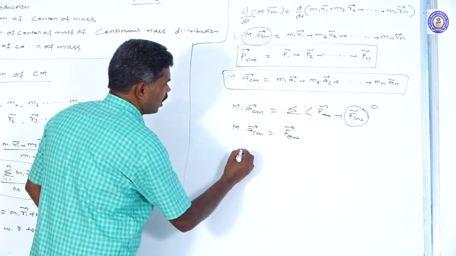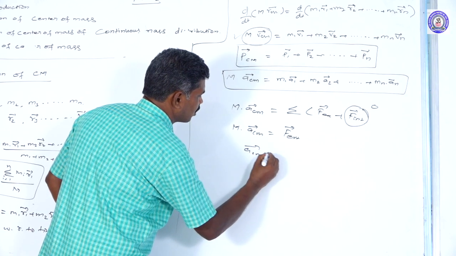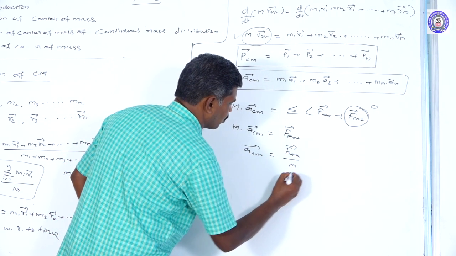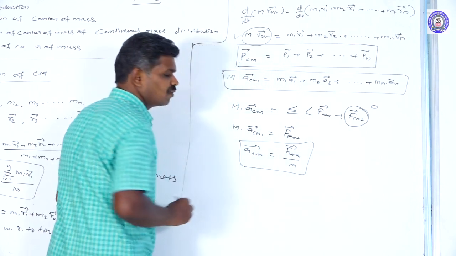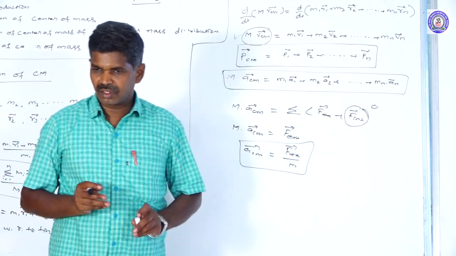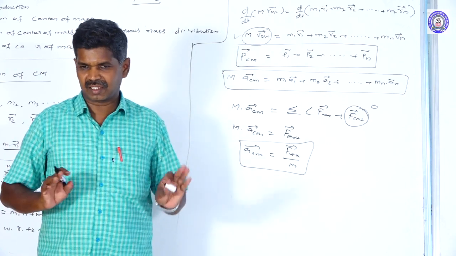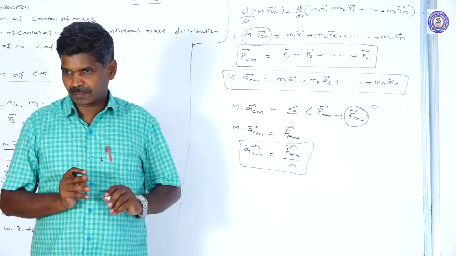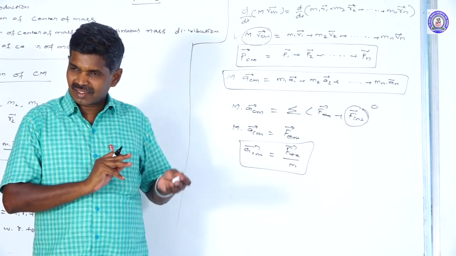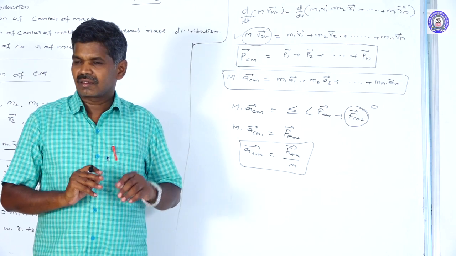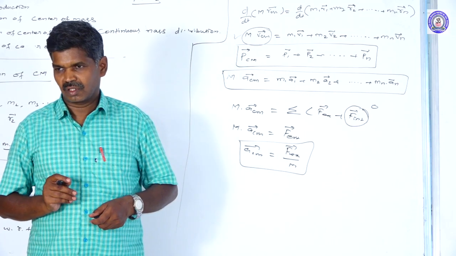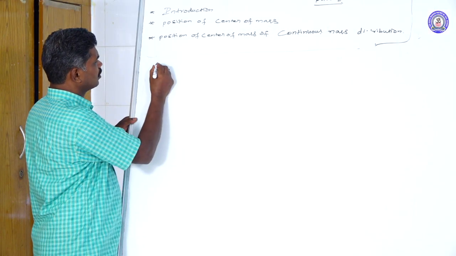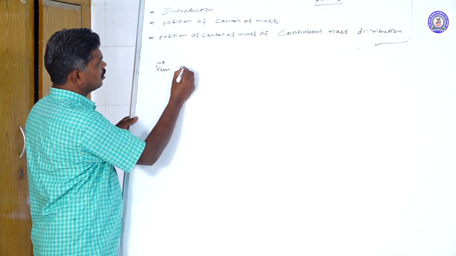So the acceleration of the center of mass is equal to total external force divided by total mass of the system. If the external force is 0, the system will not accelerate. It may be at rest or move with a constant velocity. So here the system obeys Newton's second law, and it also obeys energy conservation.